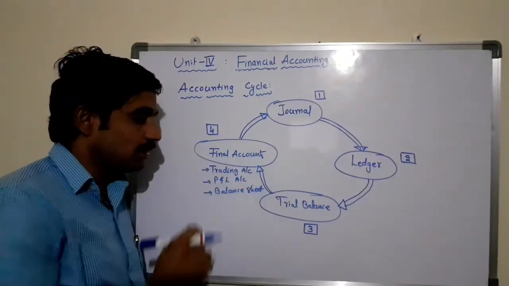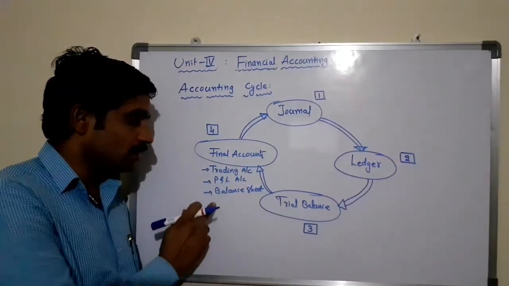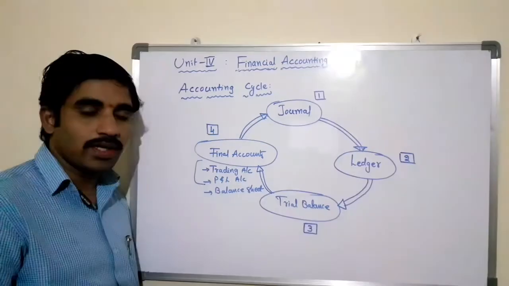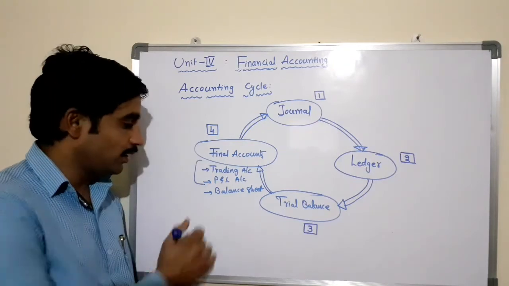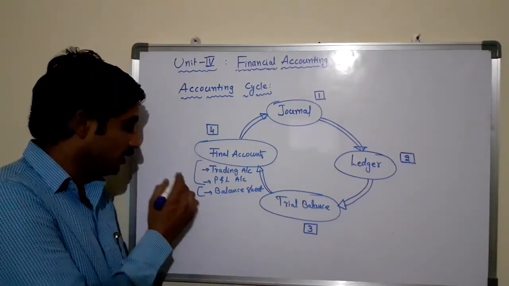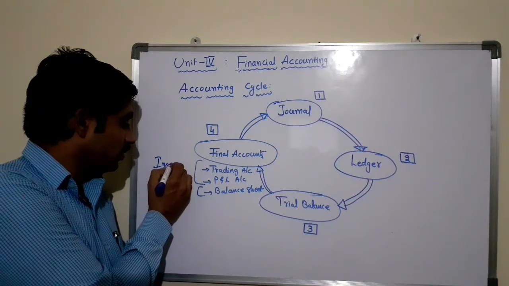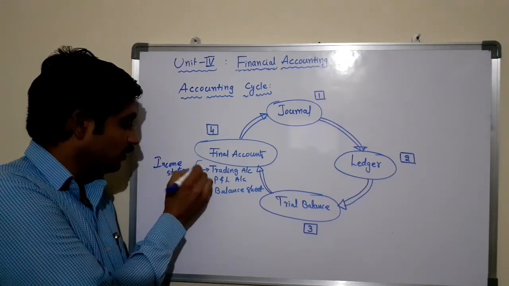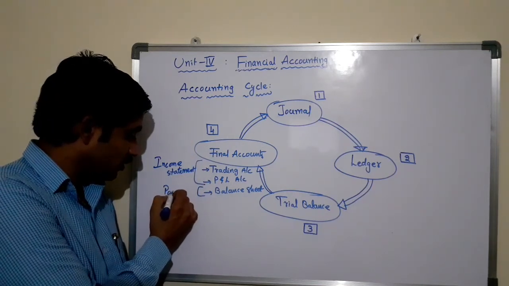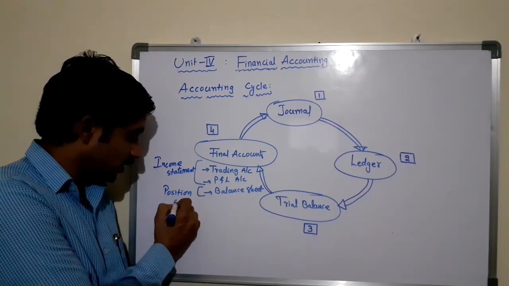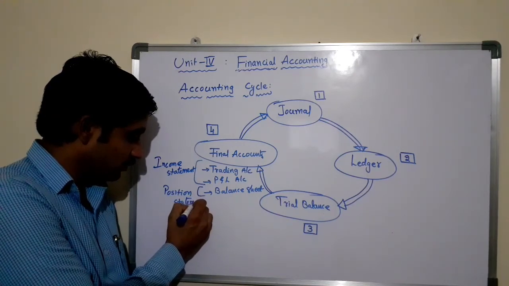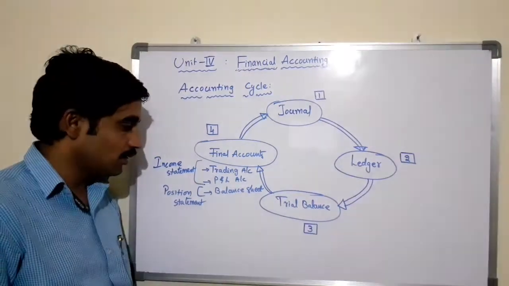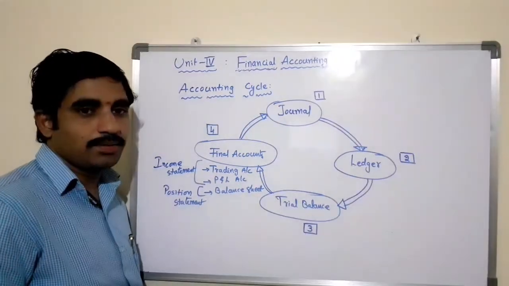Final accounts comprise the trading account, profit and loss account, and the balance sheet. The trading and profit and loss account together is also known as the income statement, and the balance sheet is called the position statement. So this is called the income statement, and this is called the position statement, which shows the financial position of the business in terms of assets and liabilities.